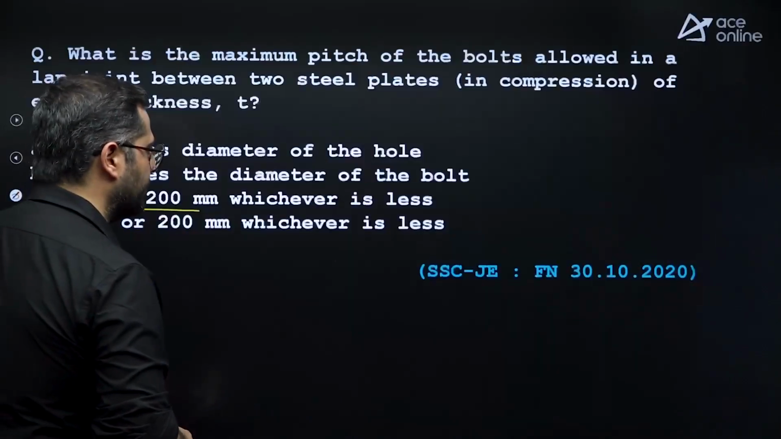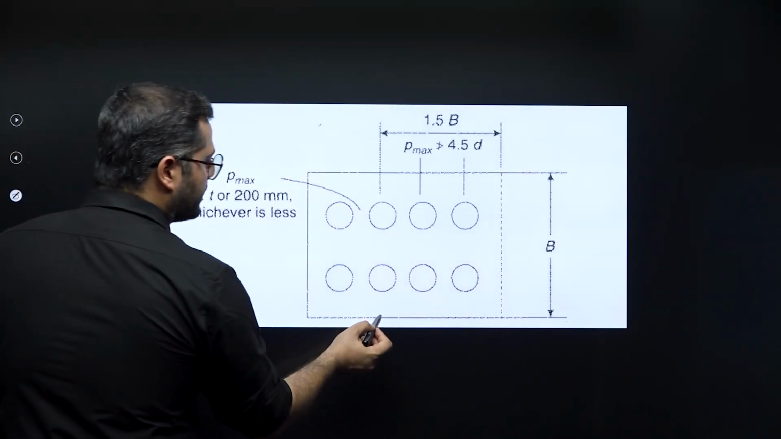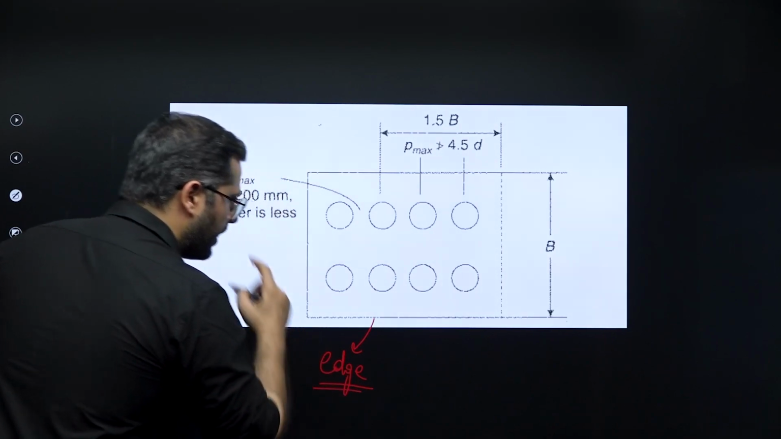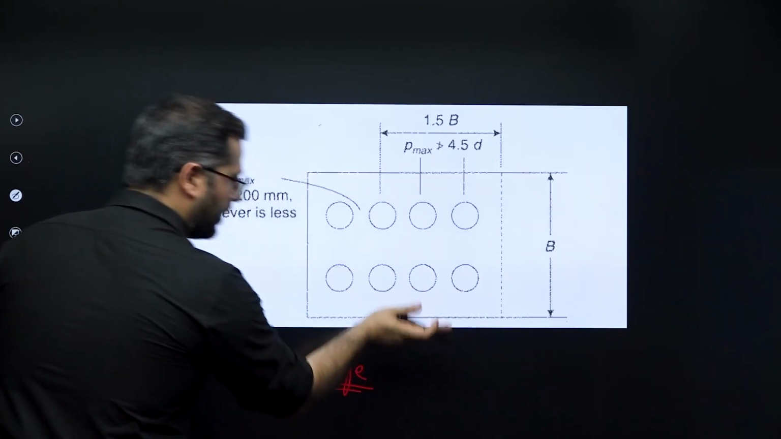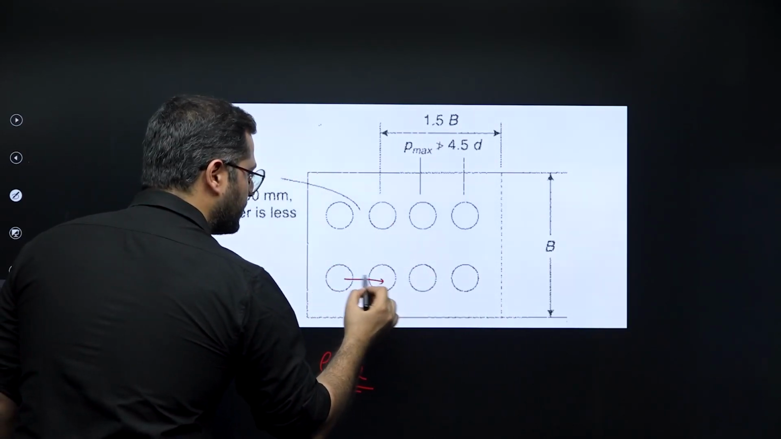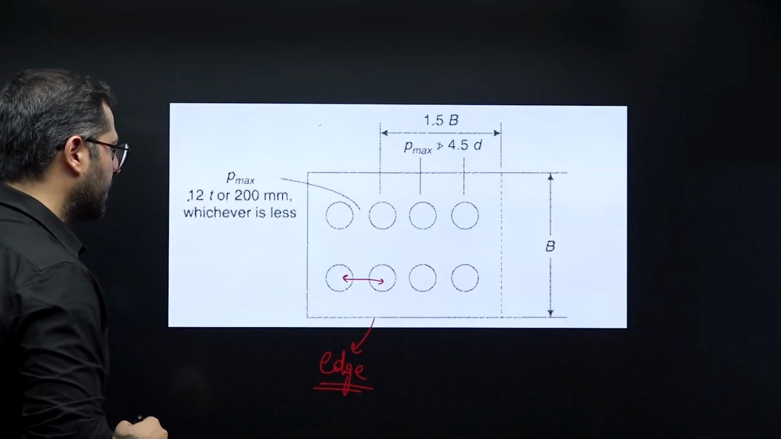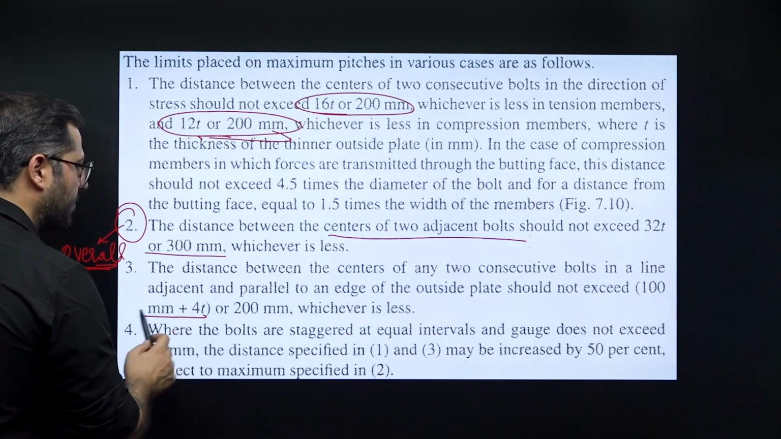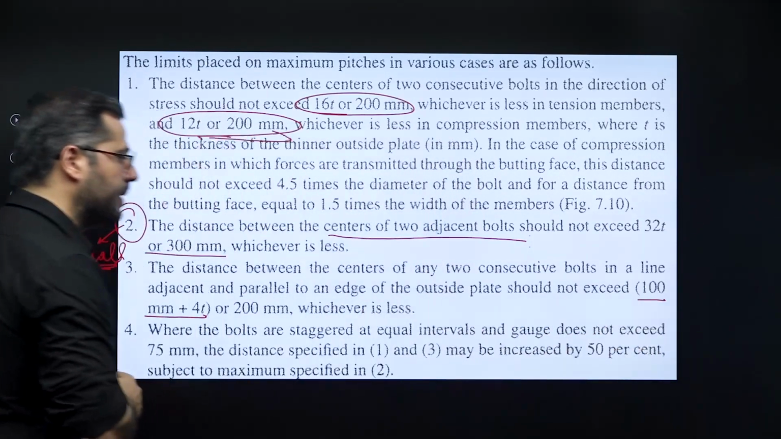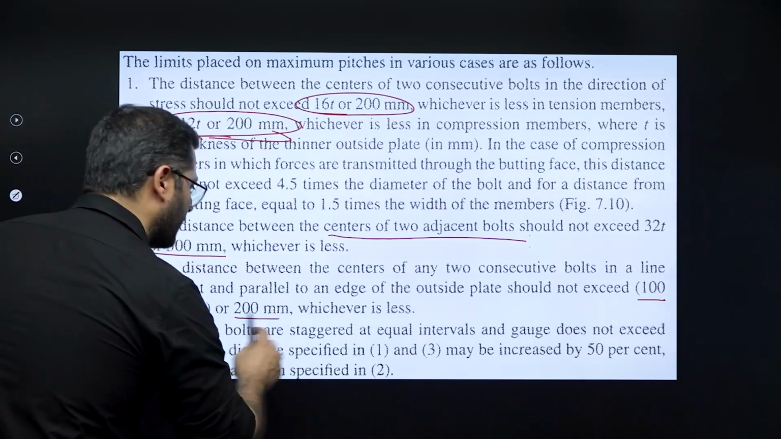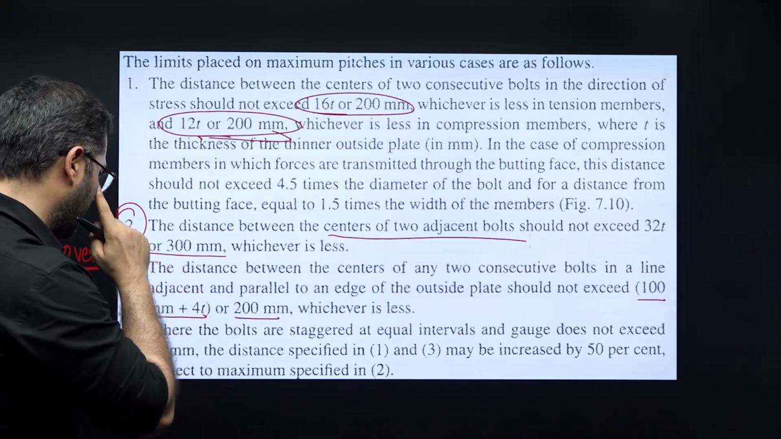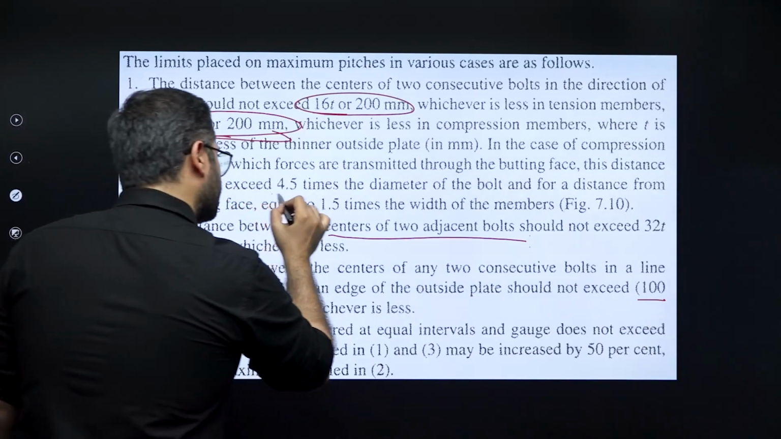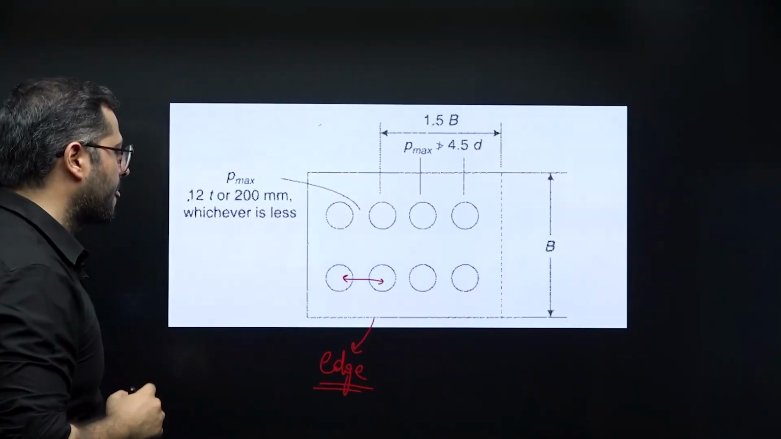What is the edge line? Edge line is this, the edge of the connection, right? And in the line which is close to the edge of the connection, in this particular case, the pitch value should not exceed 100 mm plus 4 times T. 100 mm plus 4 times T or 200 mm. This also you need to take care, right? And there is one more codal provision with respect to this 4.5 times.